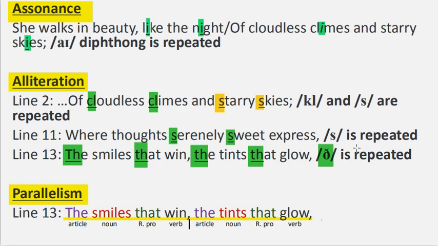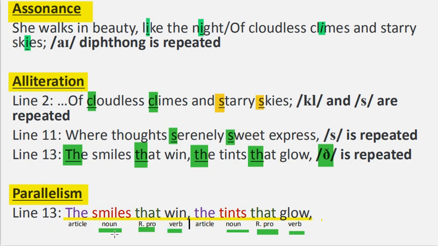The article "the" can be found in purple color, whereas the plural nouns are in red color, that is "smiles" and "tint." Then we have the relative pronoun "that" in green color. Then we have the last word, the verbs, "win" in the first clause, then "glow" in the second clause. They are in black color.